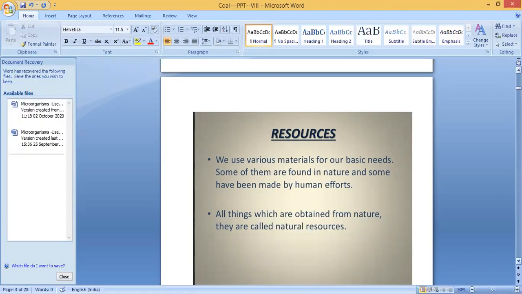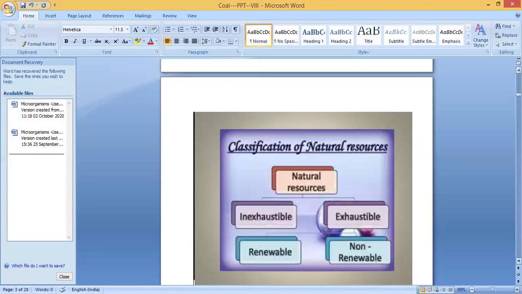All these which are obtained from nature are called natural resources. So what is meant by natural resource? The things which are obtained from nature are called natural resources. Then next one is classification of natural resources. How can we classify natural resources? Mainly we can classify them into inexhaustible and exhaustible. Second, renewable and non-renewable. So which are the two types? Inexhaustible and exhaustible. This exhaustible again we can divide into two, renewable and non-renewable.